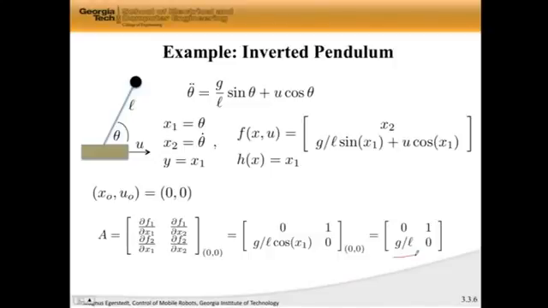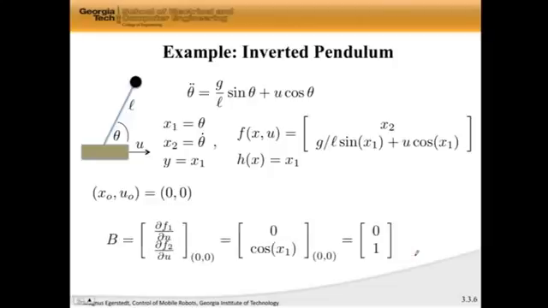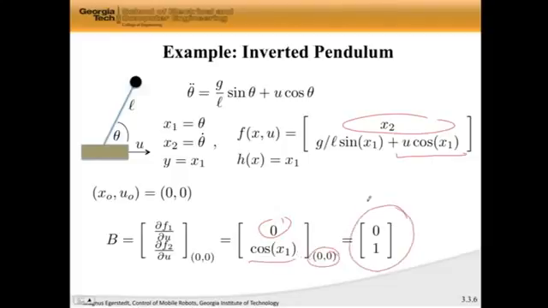Now, that's how you get the A matrix. Again, I would encourage you to go home, unless you're already home when you're watching this, and actually perform these computations so you know where they come from. Similarly, B, you have to do the same computation. In this case, you have no u up here, so you don't get a u in the first component. Here you have u cosine x1. Take the derivative of that with respect to u. We get cosine x1. We plug in the operating point 0, 0, and we end up with this elegant B vector here.